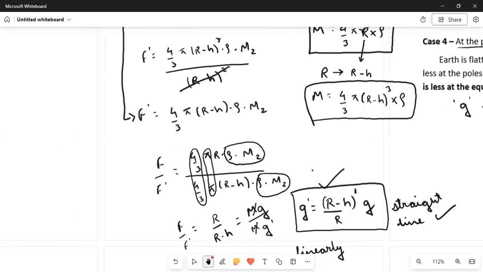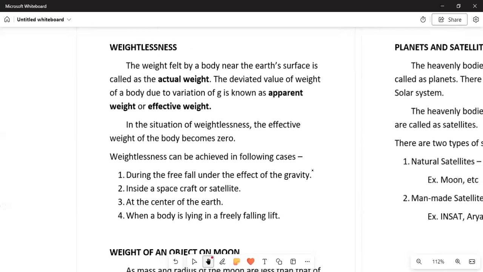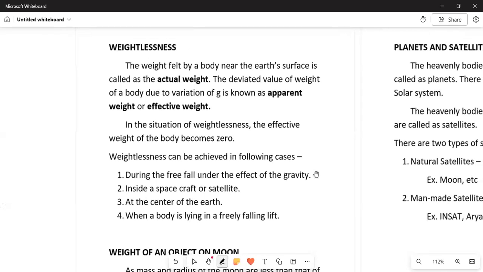So we'll move on to our next topic, that is weightlessness. Okay. So what is weightlessness? The weight felt by a body near the Earth's surface is called the actual weight. We have also seen this in the case of the lift, what is actual weight and what is apparent weight. Actual weight is the weight of the body near the Earth's surface.